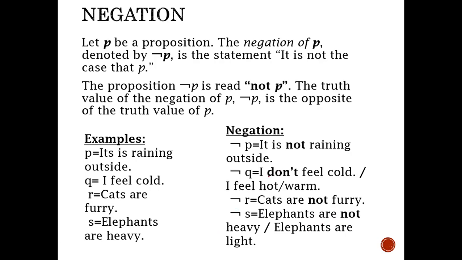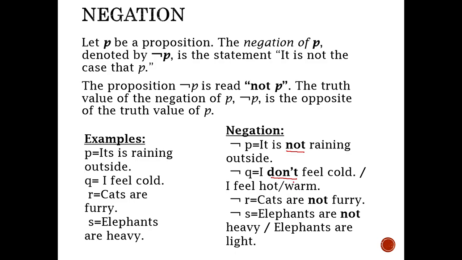Sometimes when the opposite word is very clear, we can also use, for example, I feel hot or warm. But it is appreciated if we identify the negation, or not, as an operator in the statement, because conventionally we take the positive sense of a sentence as the statement, and whenever there is a negation in the statement, such as not, does not, do not, then we apply the operator.